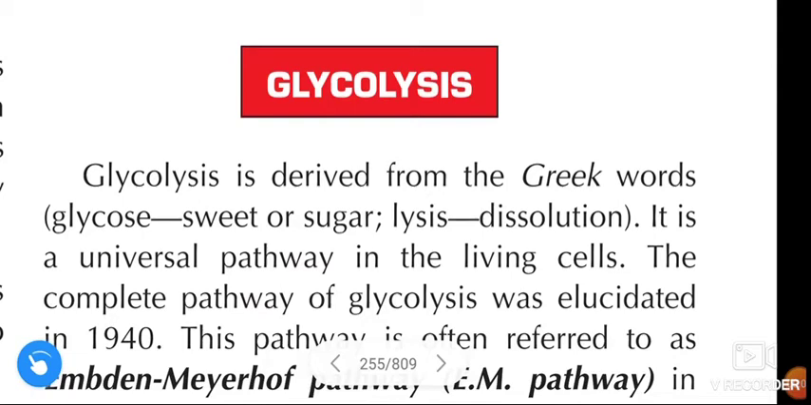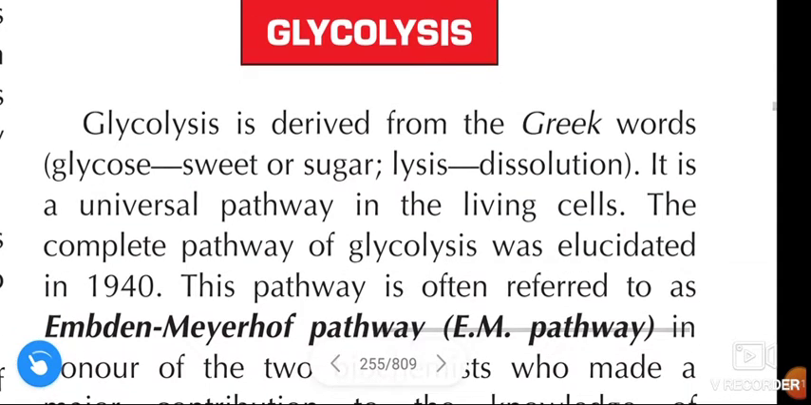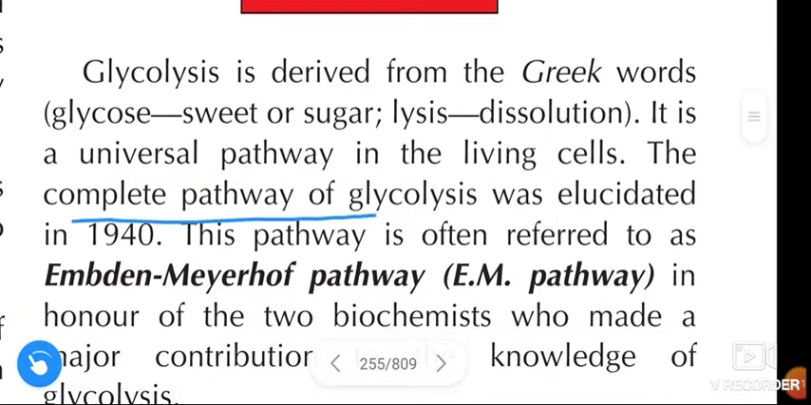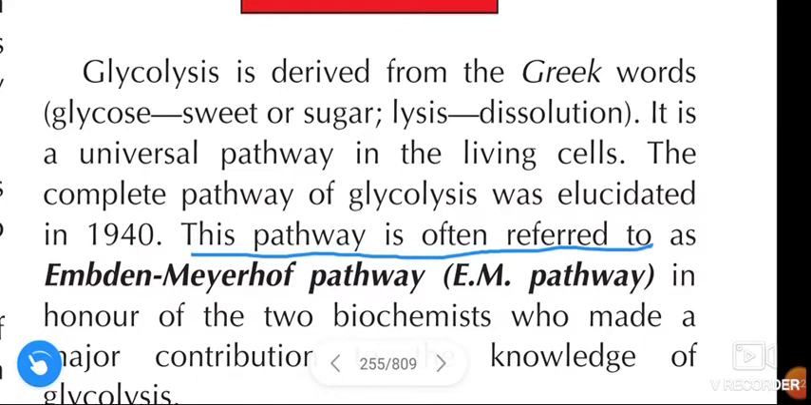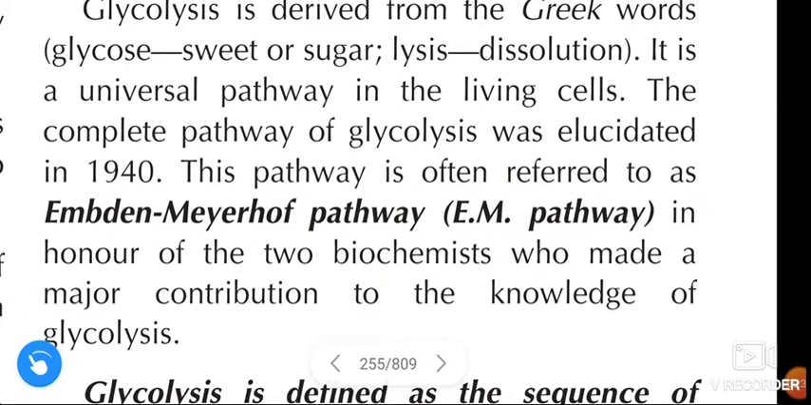In this video we are going to learn about glycolysis. Glycolysis is derived from the Greek words glykos, meaning sweet or sugar, and lysis, meaning dissolution. It is a universal pathway in living cells, and the complete pathway of glycolysis was elucidated in 1914. This pathway is often referred to as the Embden-Meyerhof pathway, or EM pathway, in honor of two biochemists who made a major contribution to the knowledge of glycolysis.